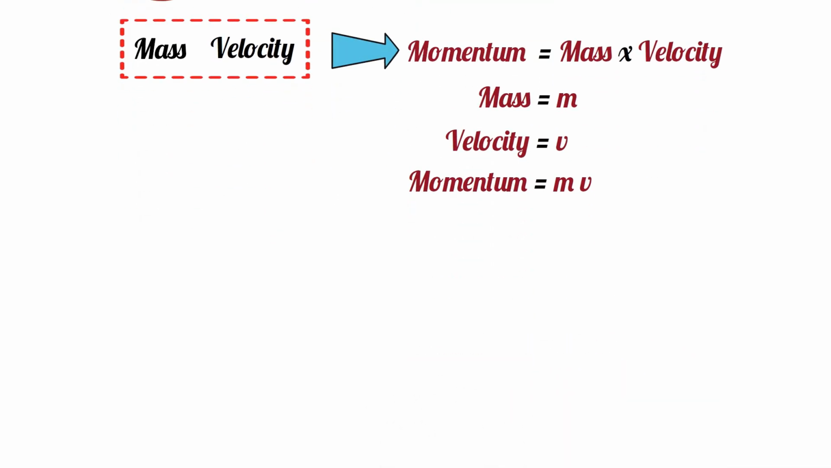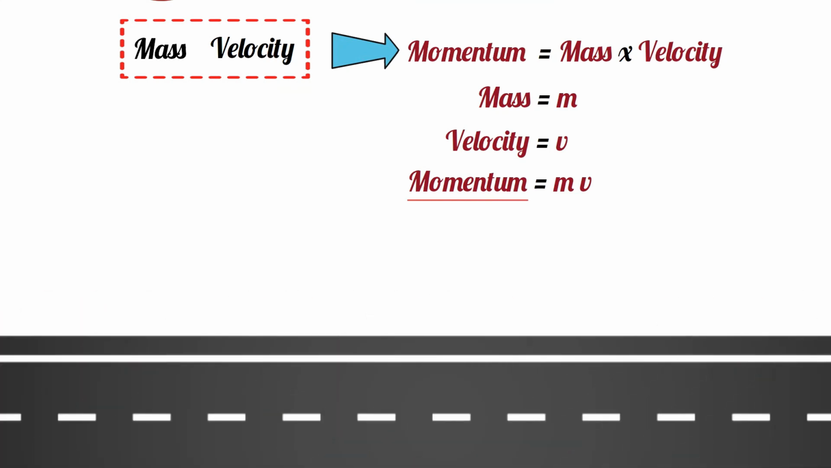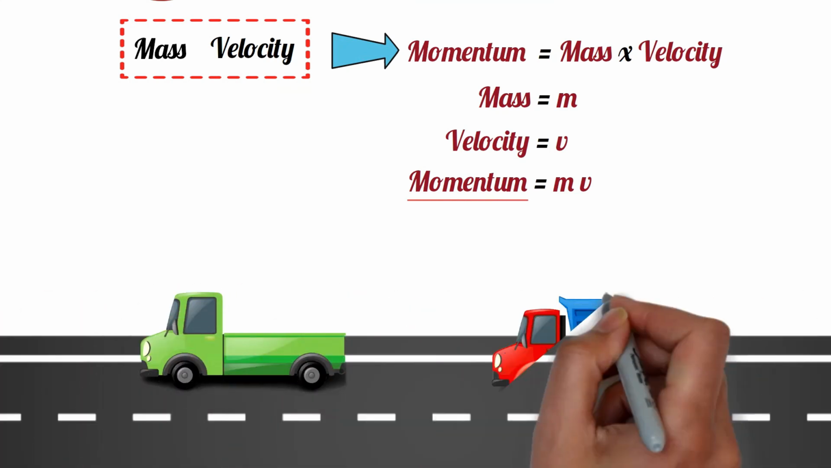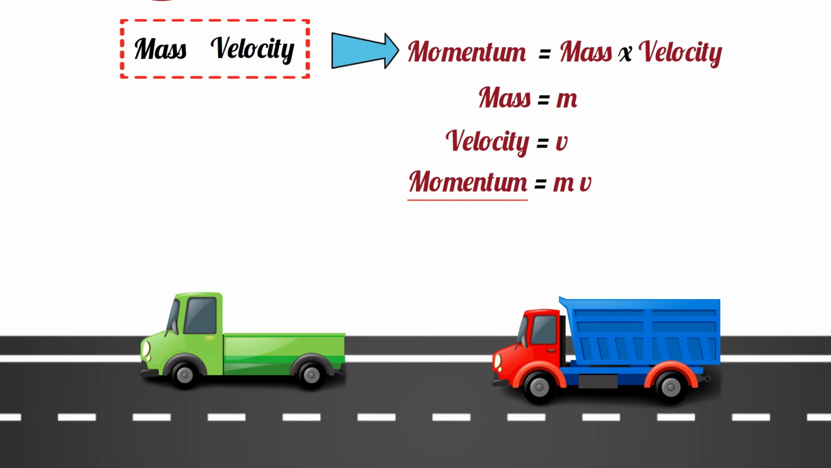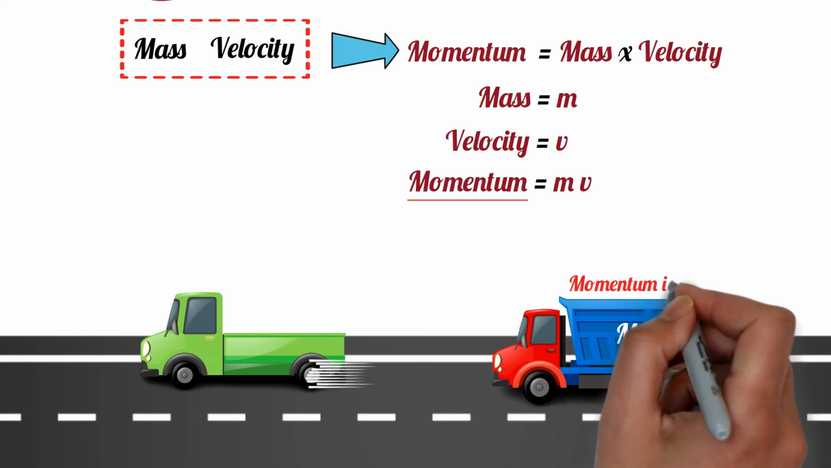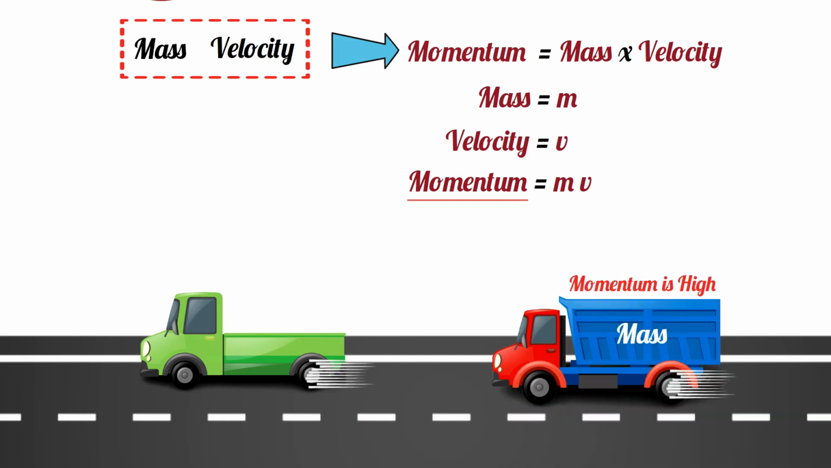Let's understand the concept of momentum with an example. Suppose two similar trucks, one loaded and the other empty, are moving at the same speed. In this case, due to the mass of the loaded truck, its momentum is relatively high. Now, if the two trucks have to be stopped at the same time, more force must be applied on the loaded truck than the empty one.